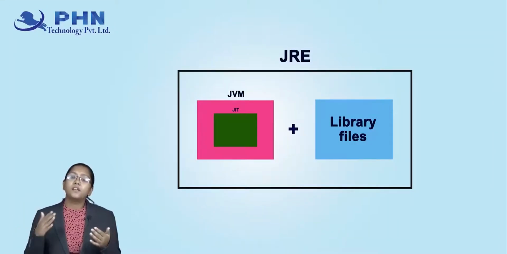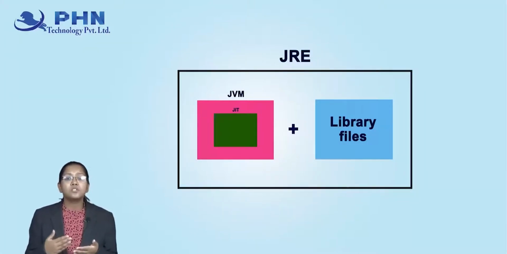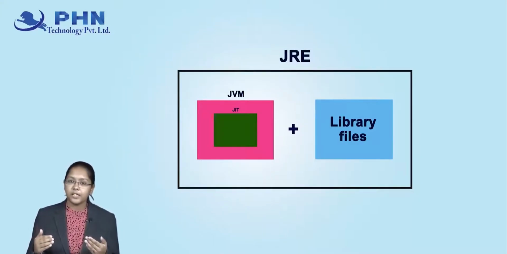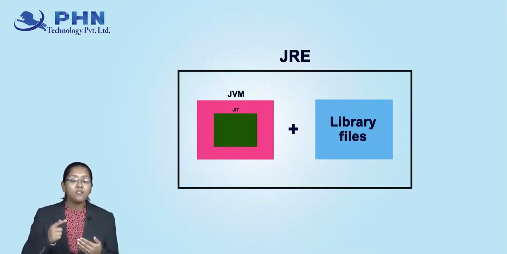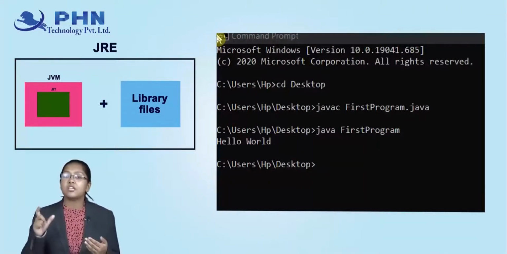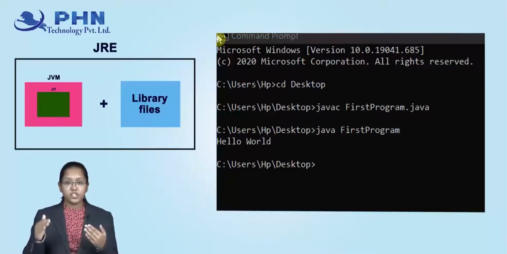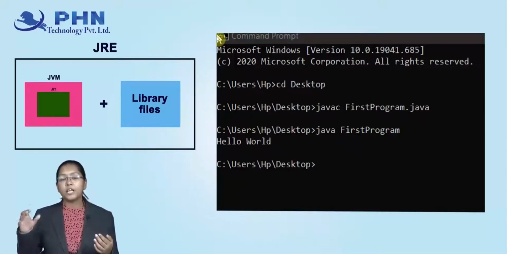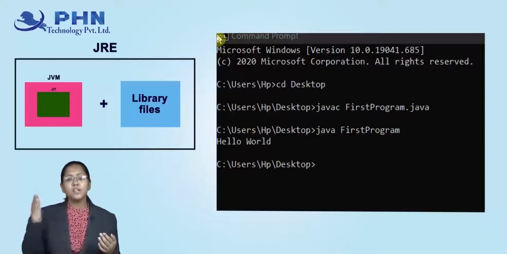Okay, but now here comes the main question. Every time students get confused: if I am having only JRE in my system, then is it possible to run your Java code? The answer is no. Why? Because first you have to compile a code, right? And before you compile a code, you need to have javac over there. We have seen in the previous session that we used javac, and with that javac my code was getting compiled, and after that I used java filename.java. Right? This was my syntax over there.